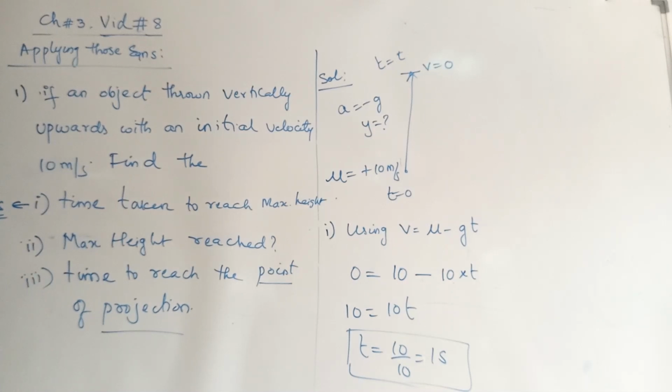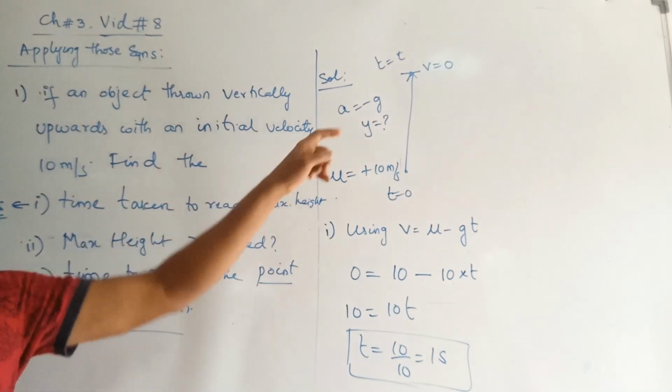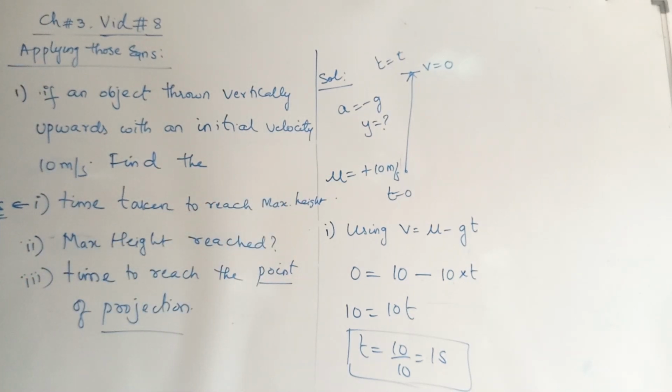What is the maximum height reached? Second point. What is the maximum height reached? The maximum height reached means you need to find the value of Y. Find the value of Y. What equation can be used here?